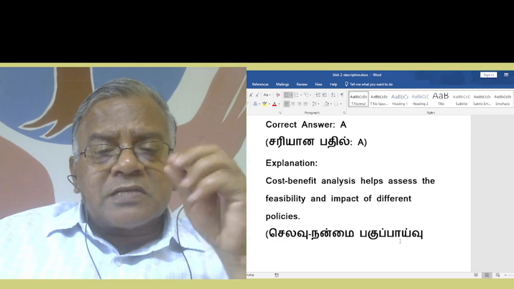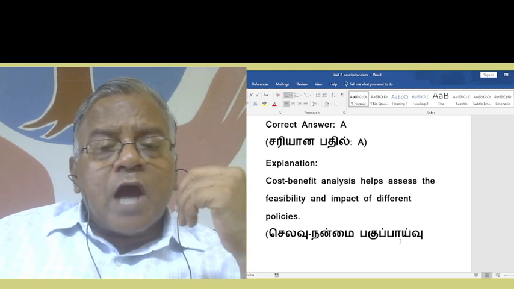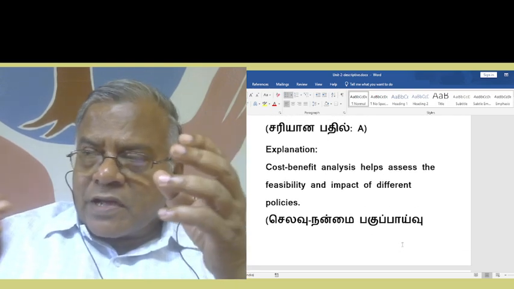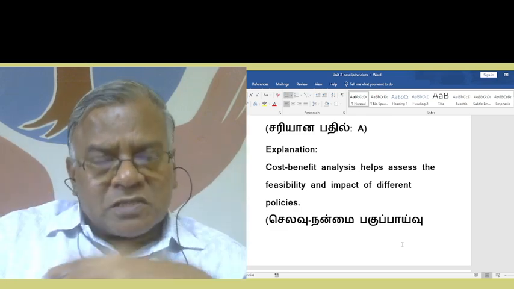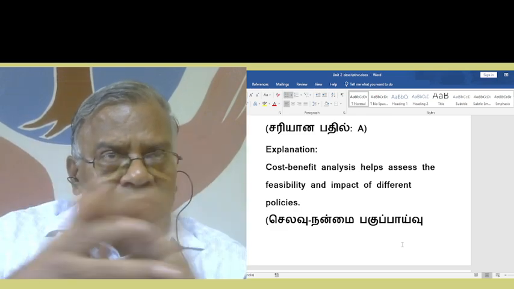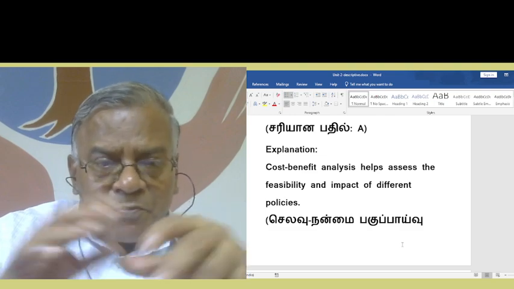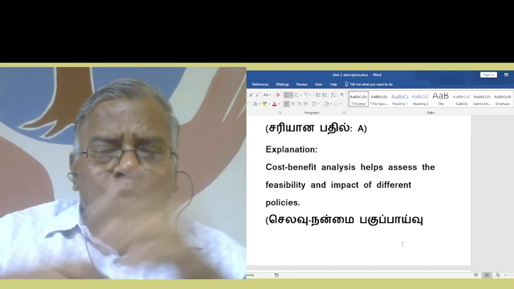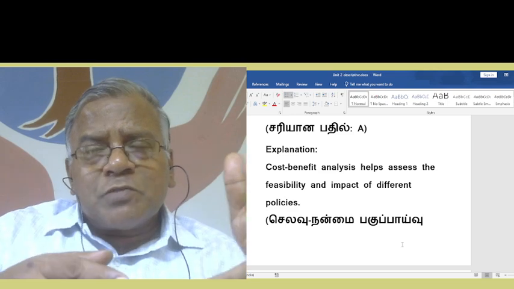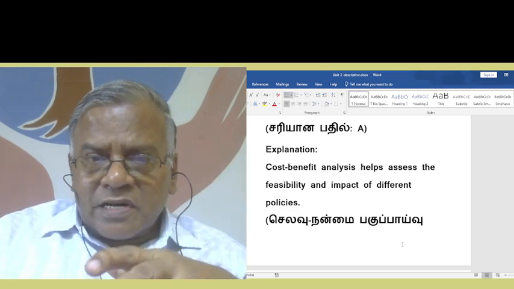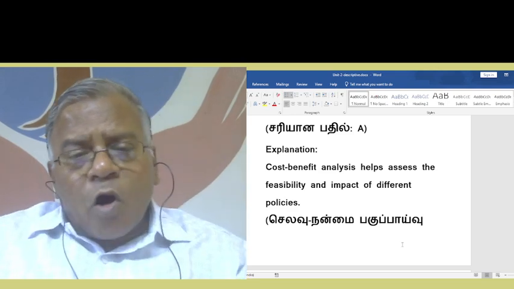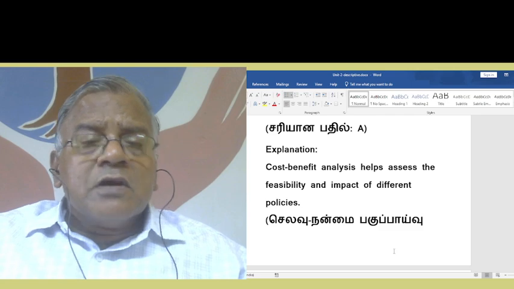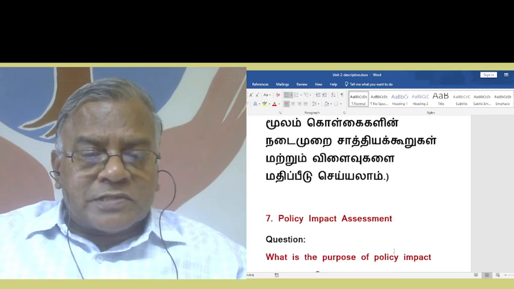Whether we have to take this policy or not depends upon the cost, how much allocation of the budget is there. Depending on that, you have to implement certain policy. We can think of so many policies, but is it feasible according to the expenditure? That is why cost benefit analysis helps assess the feasibility and impact of different policies.